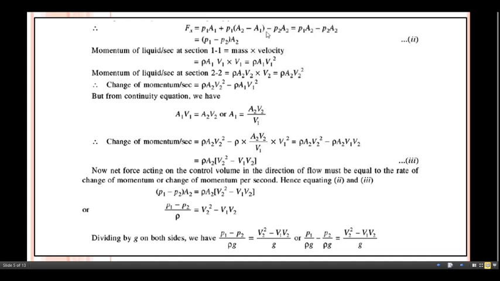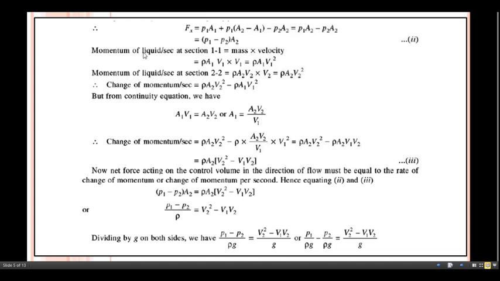So after simplification, you can get it in this way: P1 A1. Multiply this P1 term into the inside terms. So P1 multiplied by A2 minus P1 multiplied by A1 minus P2 A2. Here P1 A1 and minus P1 A1 get cancelled. The remaining part is in front of you: P1 into A2 minus P2 into A2. Just take this A2 as common.